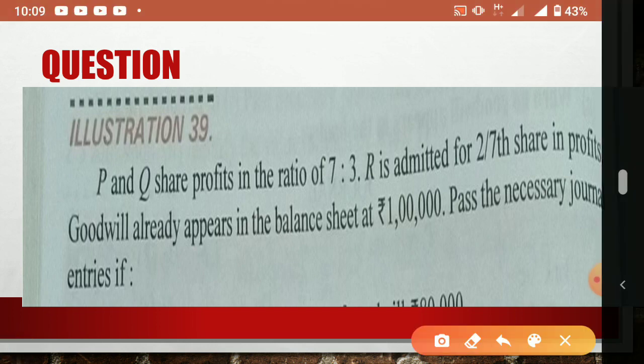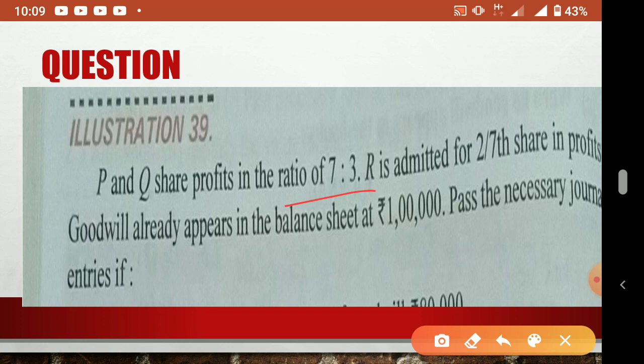For this also we will discuss one question. P and Q share profits in the ratio 7 is to 3. R is admitted for a 2 by 7th share in the profit. Goodwill already appears in the balance sheet at 1 lakh. Understood? So pass the journal entry. It is a simple question.